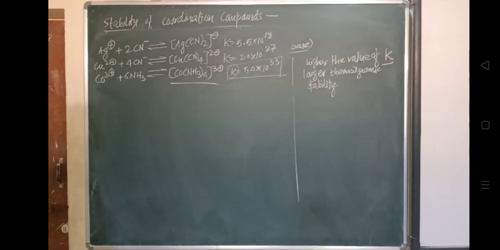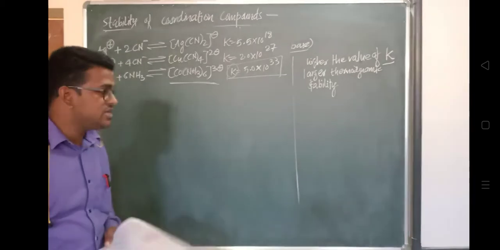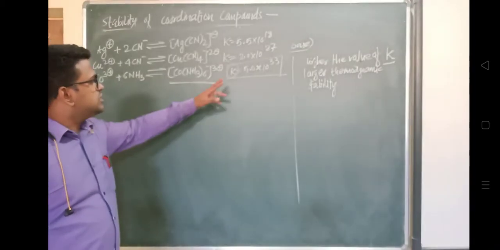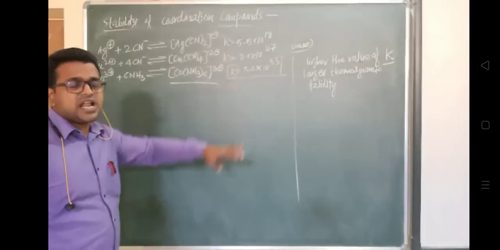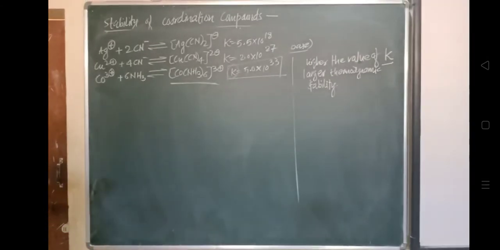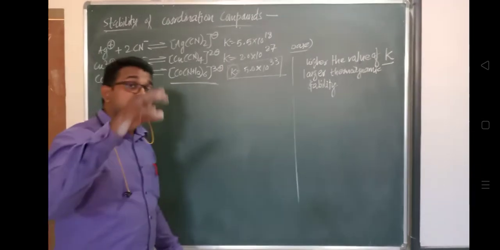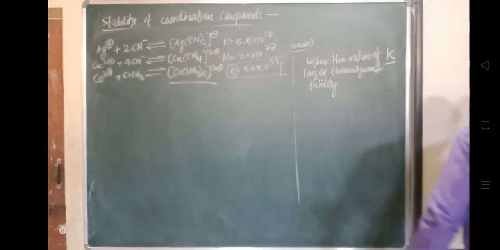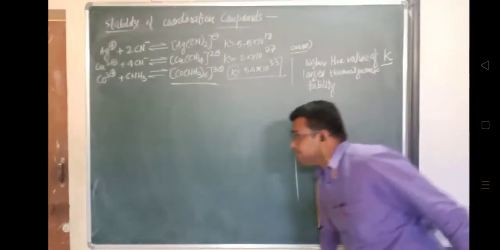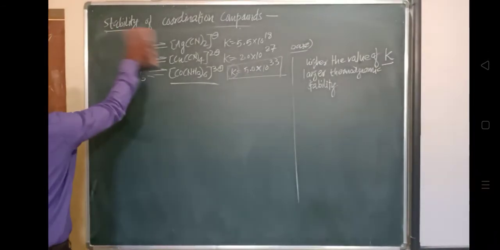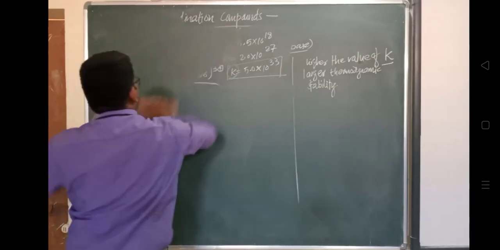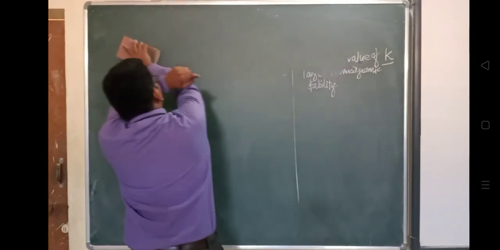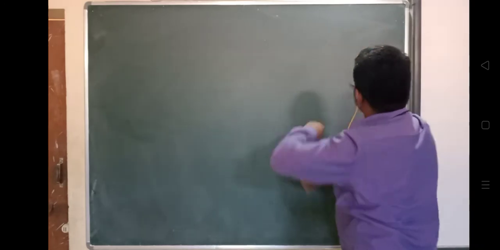So what are the factors which govern the stability of the complex, apart from this K? We'll see what those factors are.